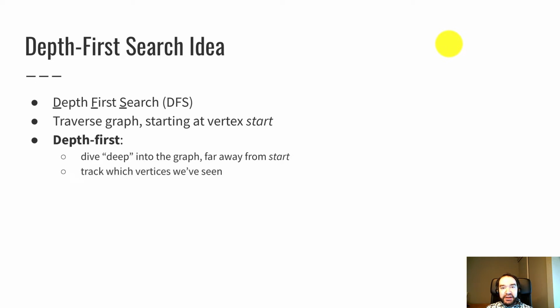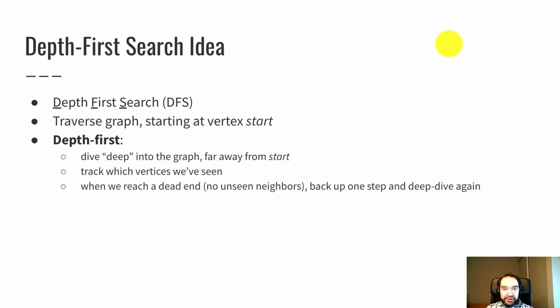In order to avoid getting stuck in an infinite loop, we have to track which vertices we've seen. And we're going to use that word seen, unseen. A seen vertex is one that we've dealt with, an unseen vertex is one that we have not traversed yet, and we have to keep track of that to avoid looping around forever, because a general graph can have a cycle in it. So in depth-first search, when we reach a dead end, a vertex that has no unseen neighbors, so there's no local area we can traverse into anymore, we back up one step and do another deep dive.